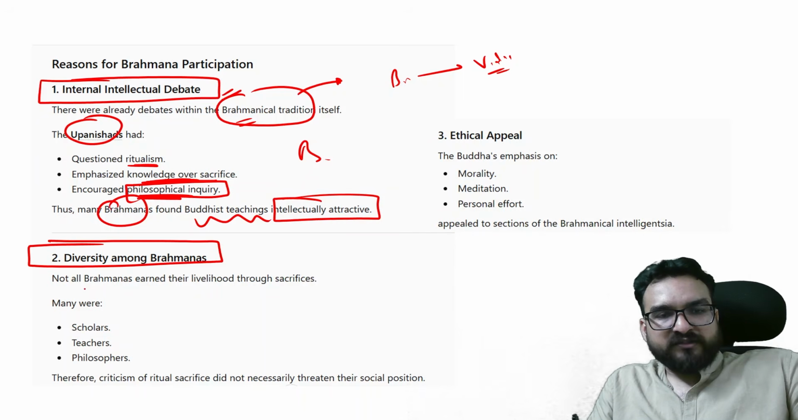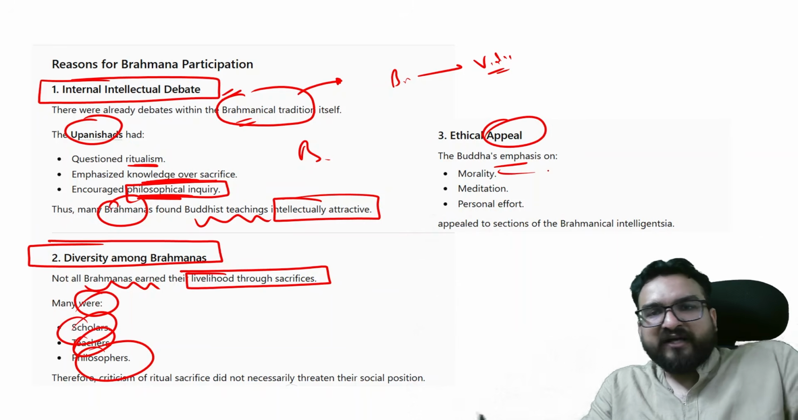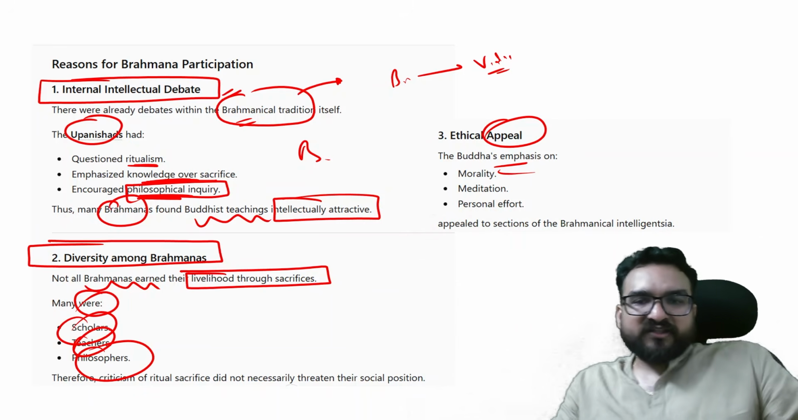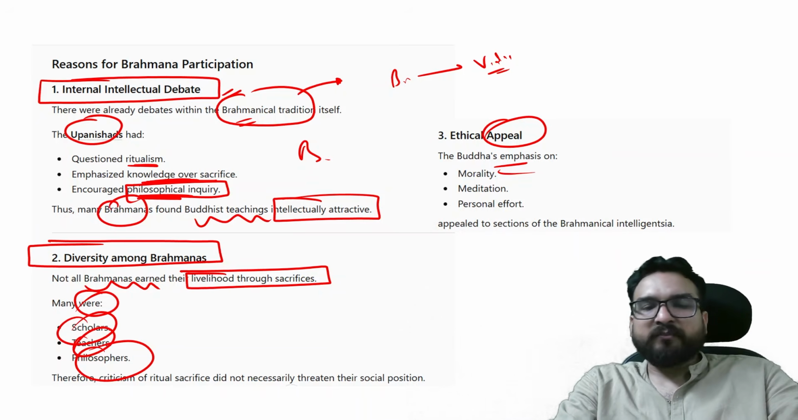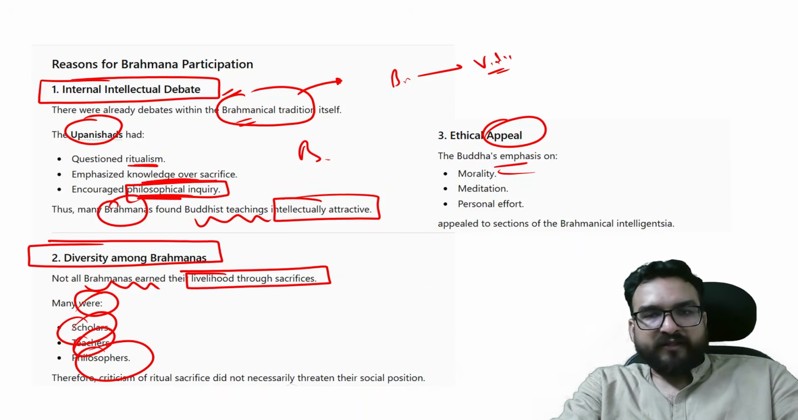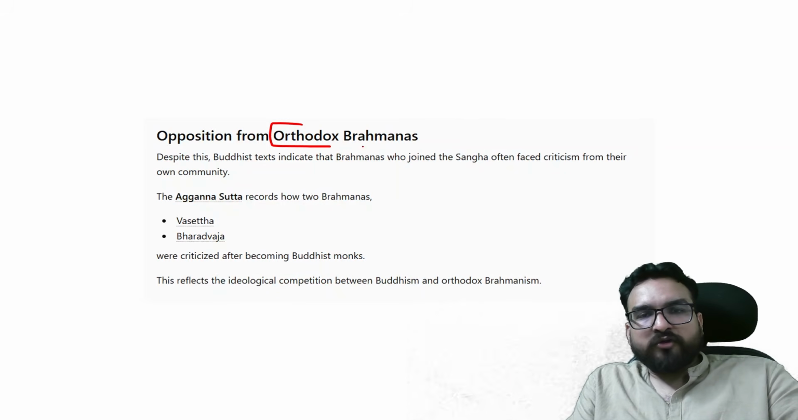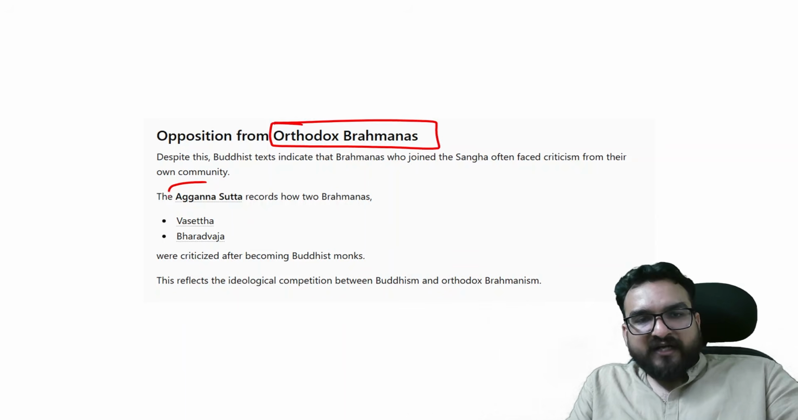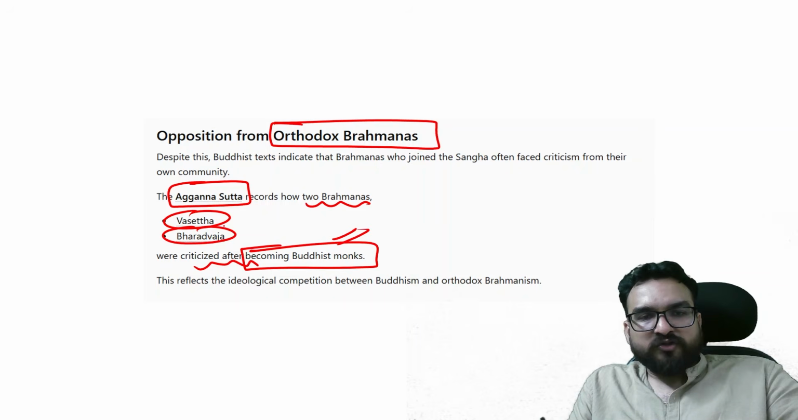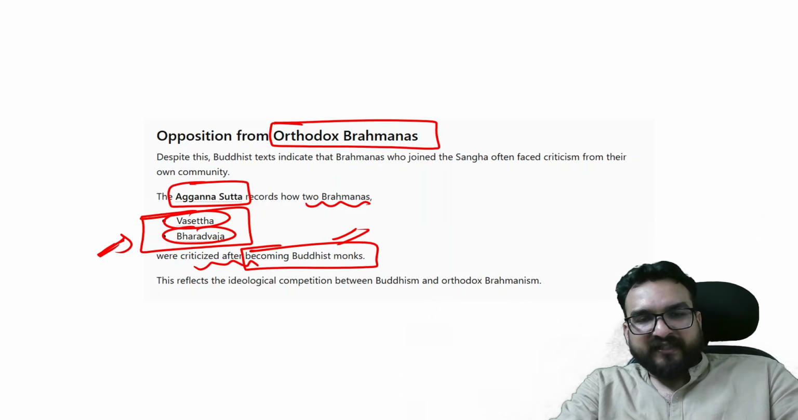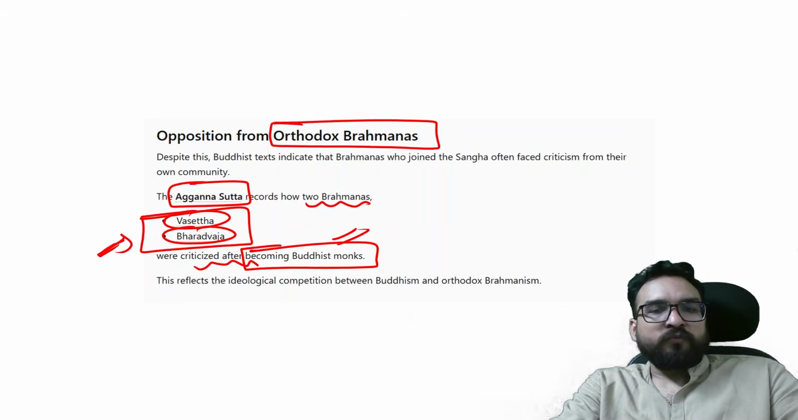Diversity among Brahmins. Not all Brahmins earned their livelihood through sacrifices. Many were scholars, teachers, philosophers as well. An ethical appeal. Buddha emphasized morality, meditation, personal effort, and this was liked by some Brahmins. So there was opposition from orthodox Brahmins as well. The Aganna Sutta records how two Brahmins, Vasettha and Bharadvaja, were criticized after becoming Buddhist monks. So these two examples you try to know, guys, that they basically got converted into Buddhist monks.